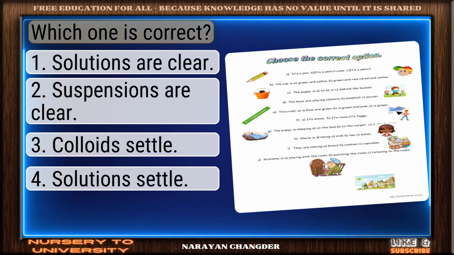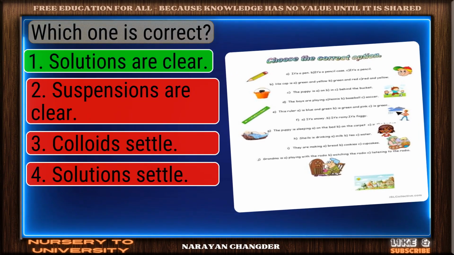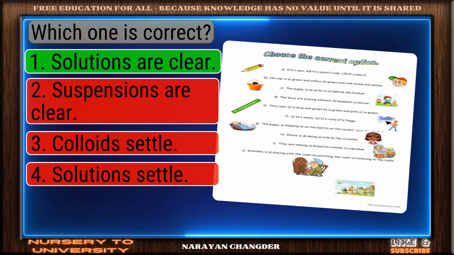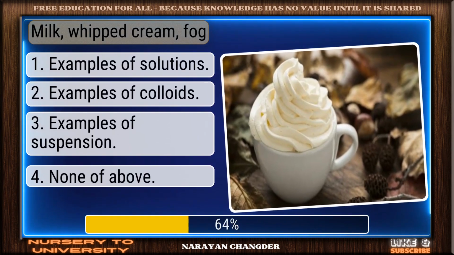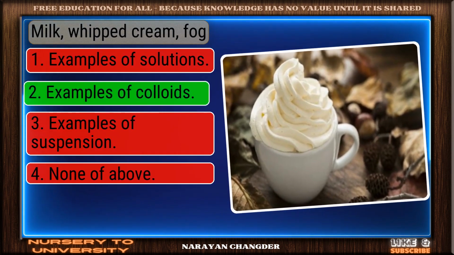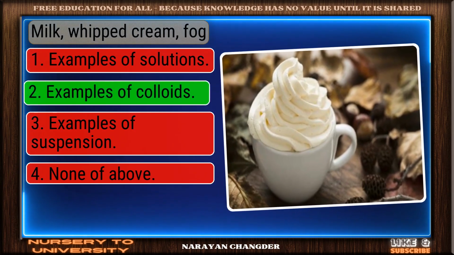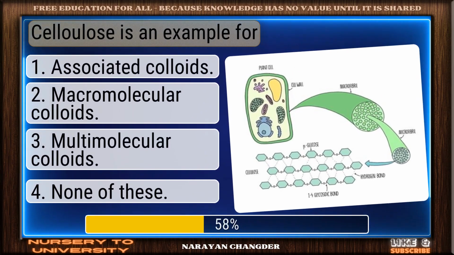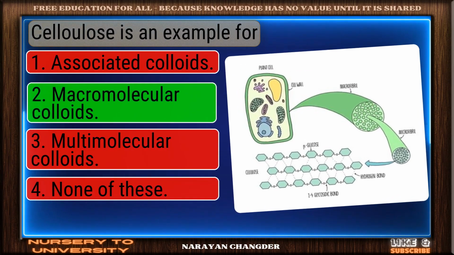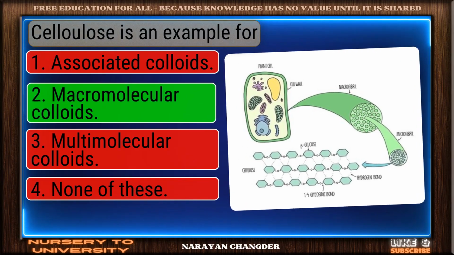Which one is correct? Well picked. Solutions are clear is the correct answer. Milk, whipped cream, fog. Correct. Examples of colloids is the right answer. Cellulose is an example for. You chose macromolecular colloids, and it is correct.